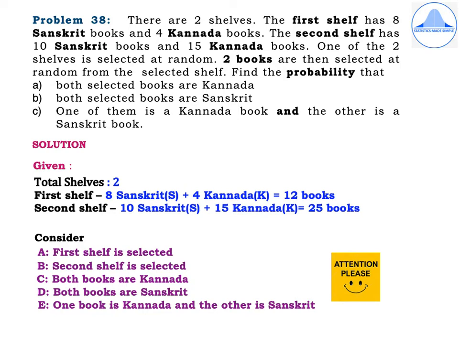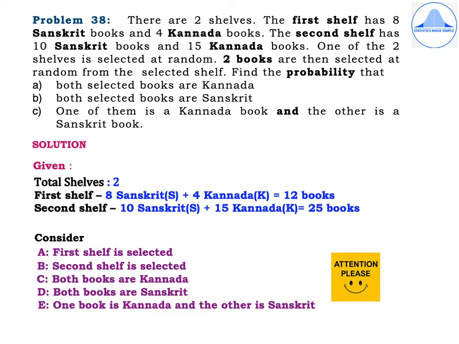Solution, write given. Total shelves is 2. Then the first shelf has 8 Sanskrit plus 4 Kannada, which is equal to 12 books. And the second shelf has 10 Sanskrit and 15 Kannada, which is equal to 25 books. Please listen to the explanation very carefully. Now, depending on the number of shelves we have, we define the first few events. Then, depending on how many subdivisions are given in the question to find out the probability, the next few events are defined. So totally for this particular problem, we will have 5 events.